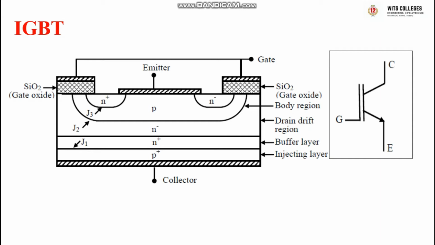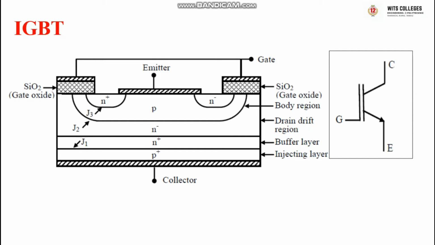In order to improve the device performance, it is advantageous to have the combined characteristics of BJT and MOSFET, that is low on-state resistance like power BJTs and insulated gate input like power MOSFET. So a Darlington configuration of these two devices is used, that is the IGBT.